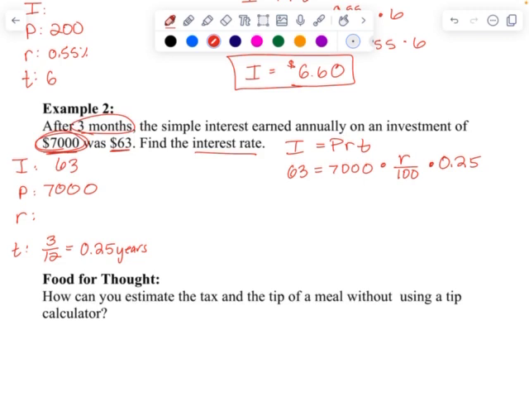Okay? Now, these go together. I can rearrange this equation using the commutative property because it's all multiplication, and get 7,000 times 0.25 next to one another. When I multiply those, I should get 1750 times R over 100. And the reason I have that R over 100 is because I'll eventually have to multiply that rate by 100 to get the percent. Let's go ahead and divide both sides by 1750.